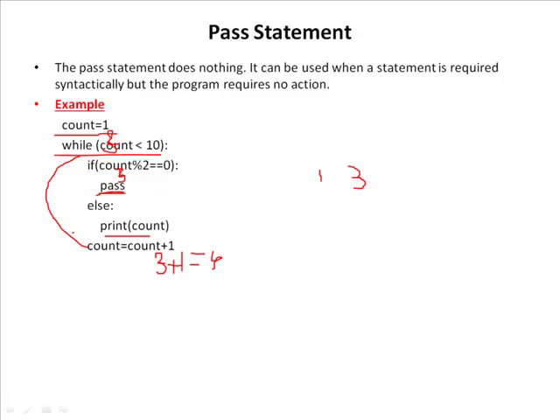So this process will continue until this condition becomes false. And in every iteration it will check the first if condition. If this condition is true, just pass the statement, that means without any action you just move the execution to the next statement, that is count incrementation statement. So like this we can display only the odd numbers. So in future if you want to display the even numbers also, then in place of pass statement we can write a print statement. Let me execute this code now.